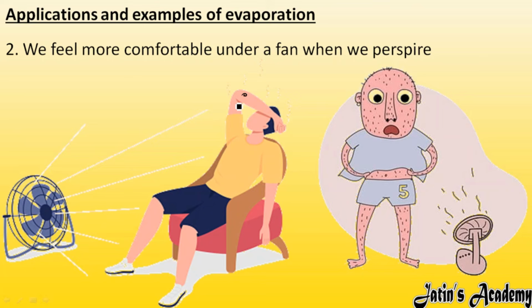Why? Whenever we are having sweat on the surface of our body, what will this sweat do? It will take the heat from our body, and by taking the heat from our body, sweat will evaporate in the atmosphere. And when it evaporates, wind speed is also increased because the fan is in front of this person. So by the increasing of wind speed, evaporation rate also increases. With more and more evaporation, more and more cooling effect is also there. So due to this, when we are perspiring, we feel more comfortable under a fan.